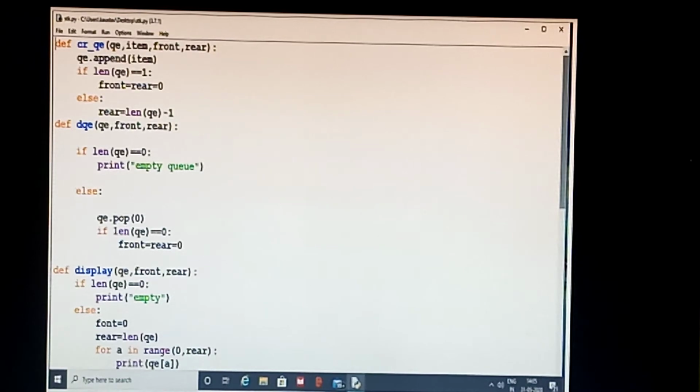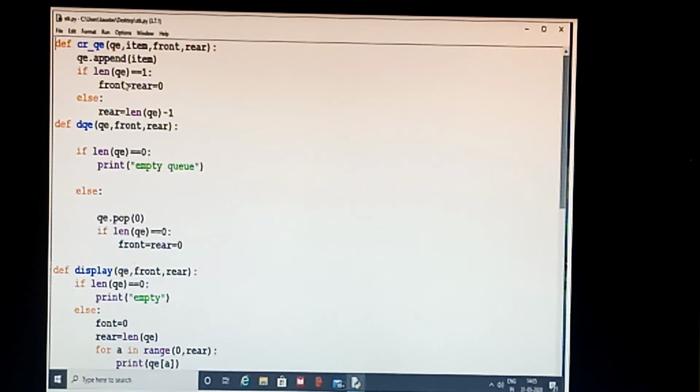None means no value is there. So after the append, depending upon the front and rear, we are going to display the things. Now after the append, if it is a first element, how will we understand that it is a first element?